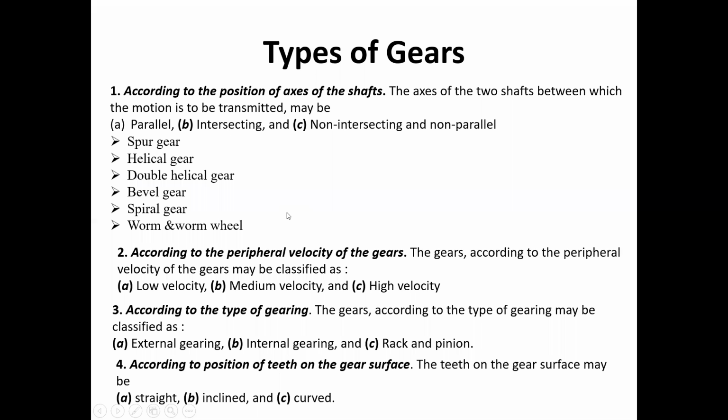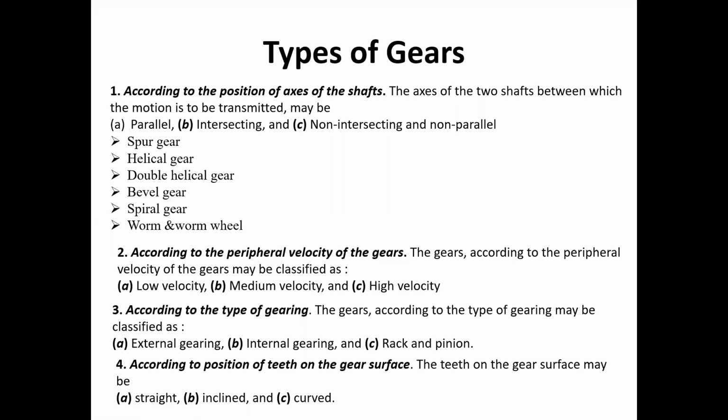Those are the classification of gears. Now coming to the classification according to the peripheral velocity of the gears. In this, three types of velocity of gears are there, and those are low velocity gears, medium velocity gears, and high velocity gears. So the low velocity gears are also called